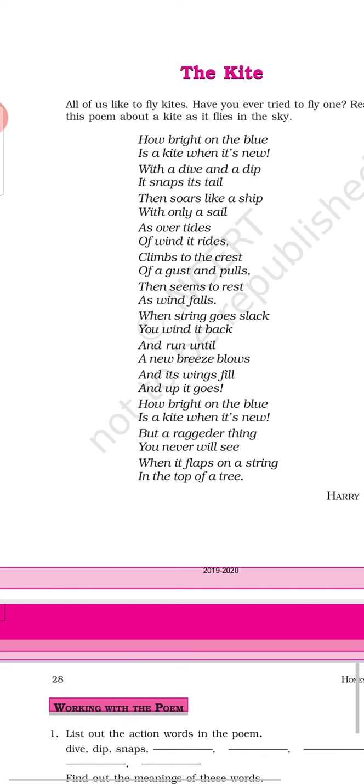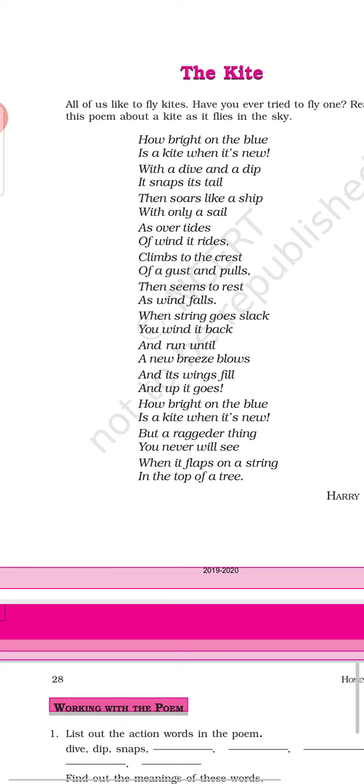So when the wind blows, the ship moves and it climbs to the crest, that is it crosses near the mountains. And the kite climbs when the wind blows, gust is the strong wind. When the wind blows, it pulls the kite ahead and it moves, then seems to rest as wind falls.